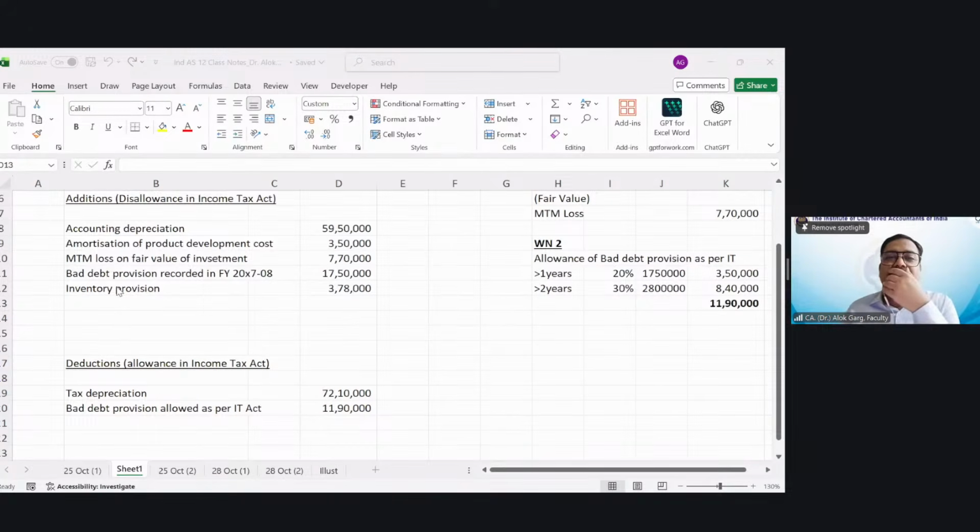Tell me. So there is a government grant in the balance sheet. Where is that government grant in the balance sheet? It is sitting at, yes, deferred income government grant 14 lakh rupees. Will you find any government grant related aspect in the P&L? No. Right. And this question is saying government grants are not taxable. Very good. Means whatever you have received, you are not going to pay any tax on that.